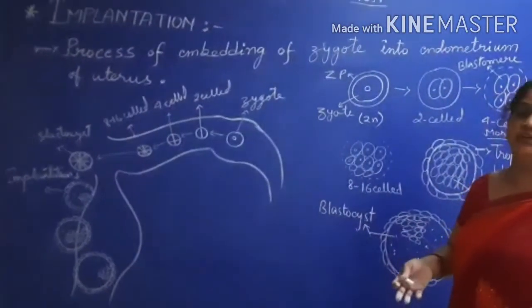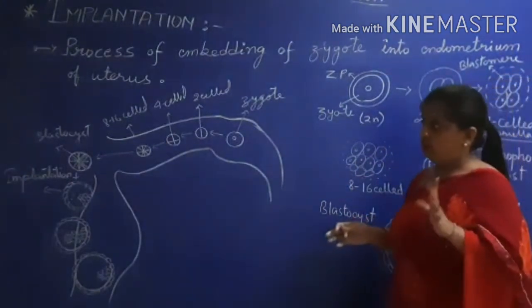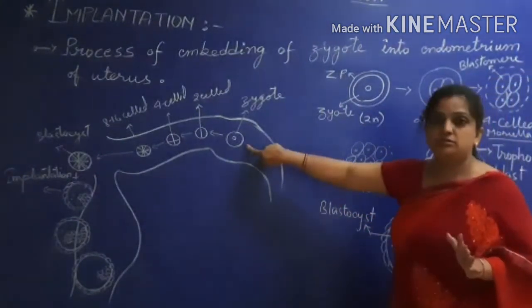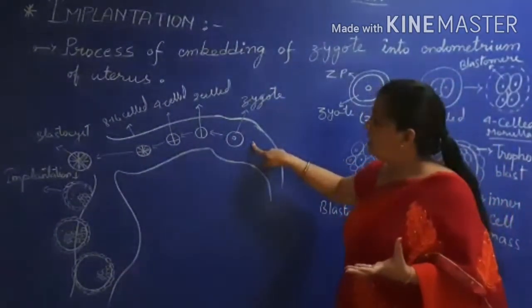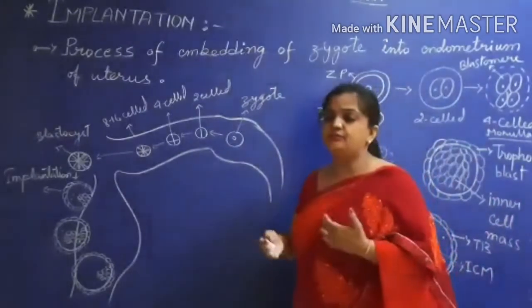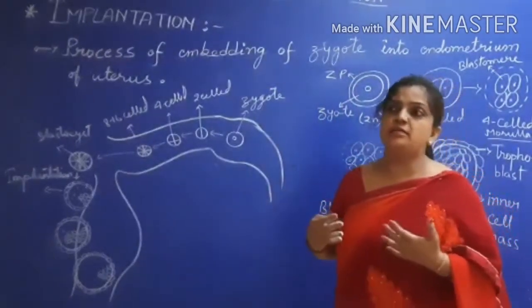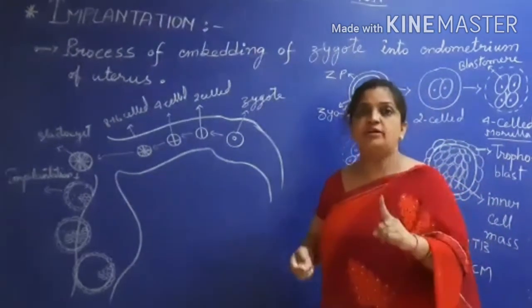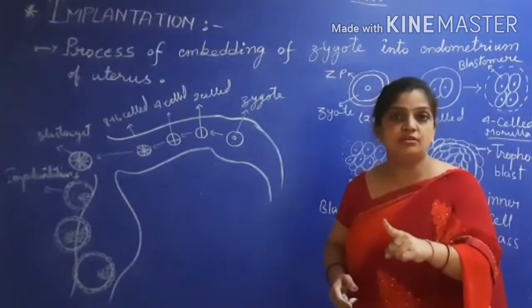Now let us move further with so many diagrams you can see over here. So this was the zygote. Zygote was developed in the ampulla part. After 12 to 24 hours the first cleavage of the zygote takes place, the first division of the zygote.